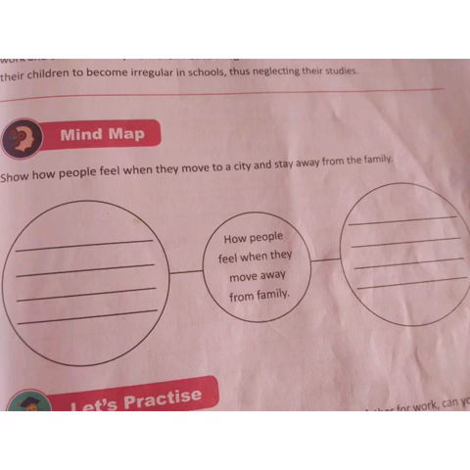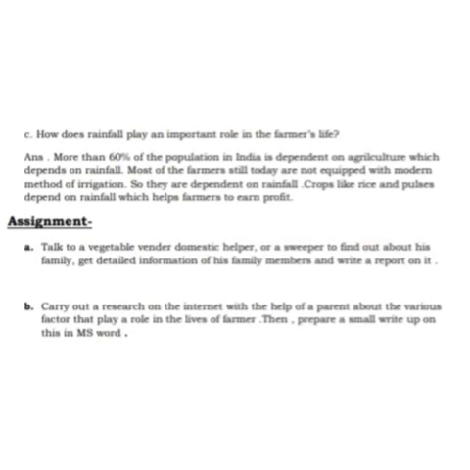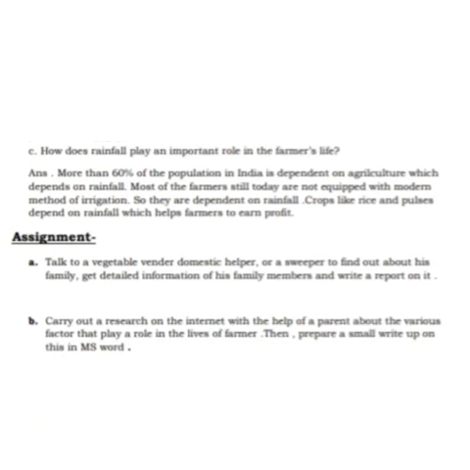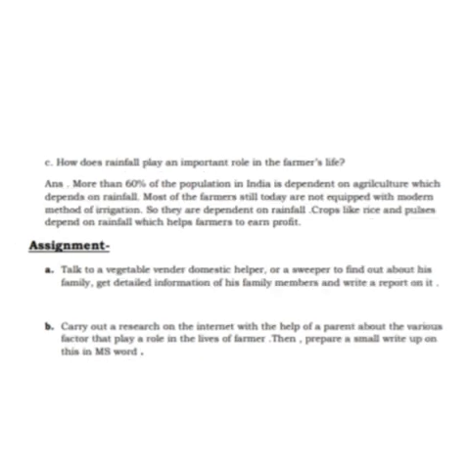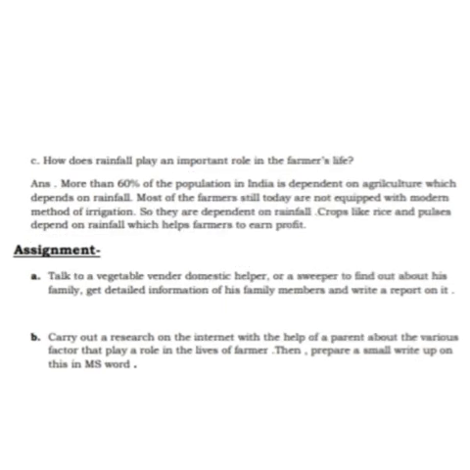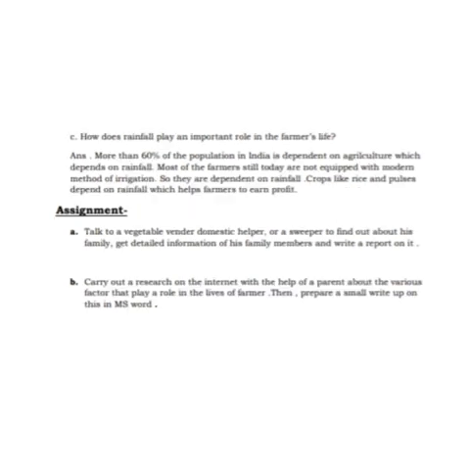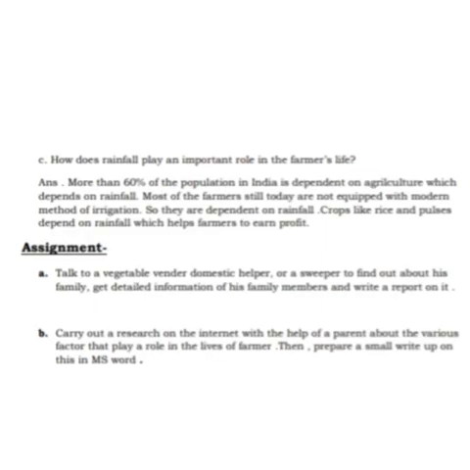Now at last, there are some assignment questions. First one is, talk to a vegetable vendor, domestic help or a sweeper to find out about his family and get detailed information about the occupation of his family members, and write a synopsis in your notebook. And the second one, carry out research on the internet with the help of a parent about the various factors that play a role in the lives of the farmer. Then prepare a small write-up in MS Word.